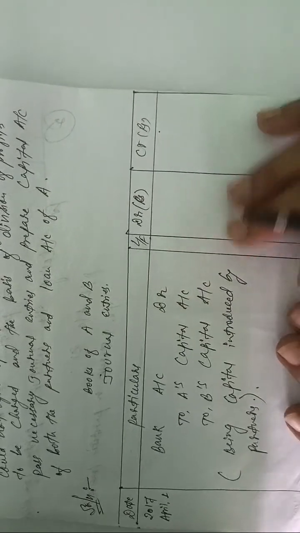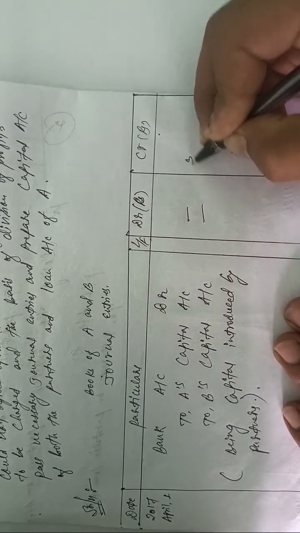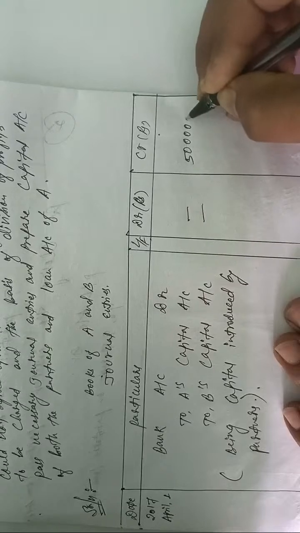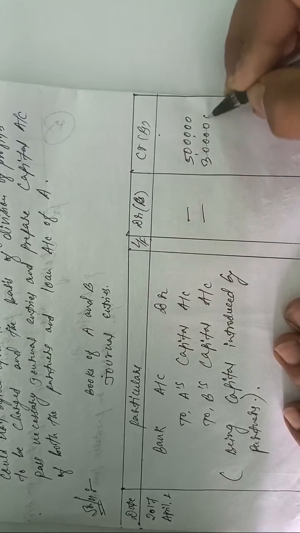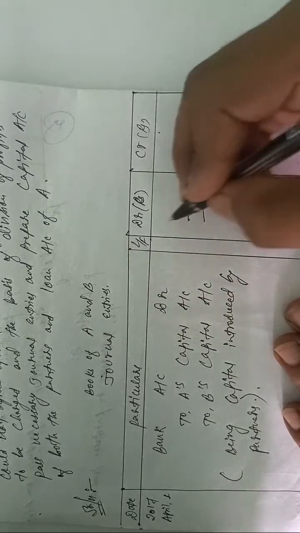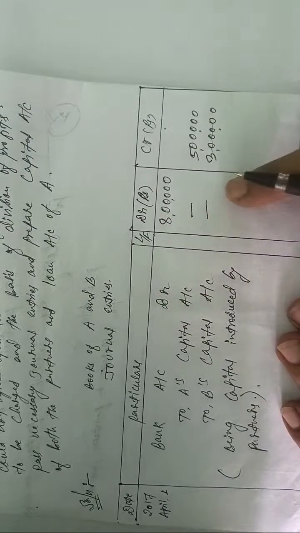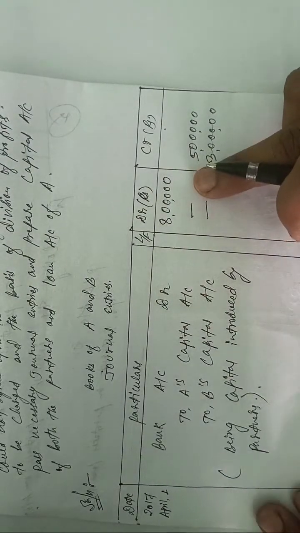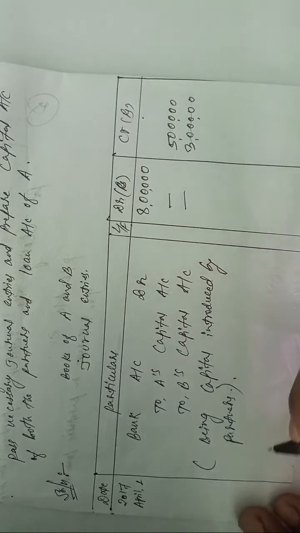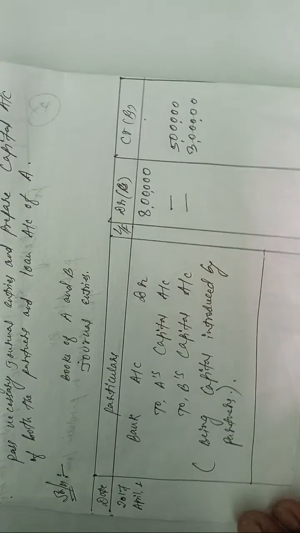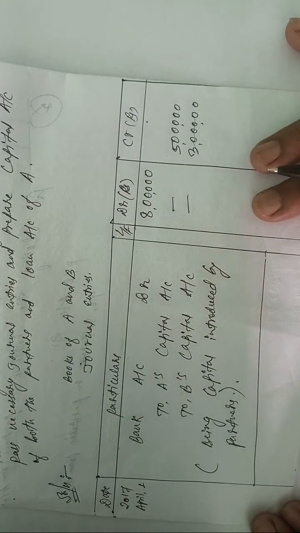The amounts will be 5 lakhs and 3 lakhs, and the total will be 8 lakhs. This 8 lakhs came into the firm. So this will be the first journal entry: capital introduced by partners. Just note down.